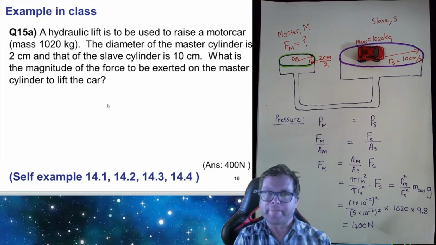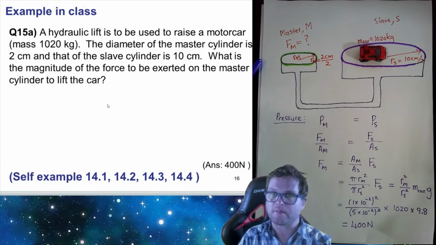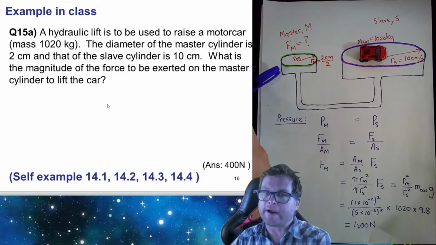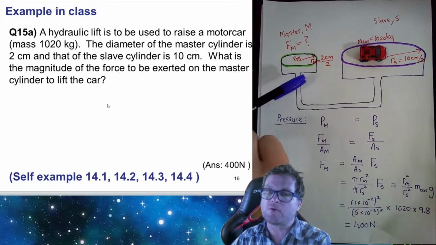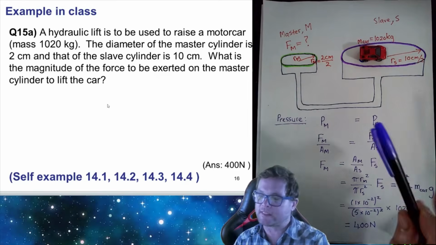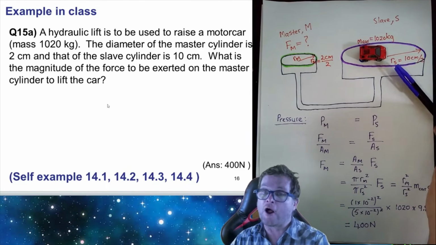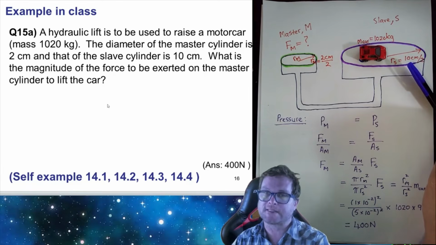Over here I've made a drawing of the situation. On the left hand side we have the master cylinder with a smaller radius. The diameter is given as 2 centimeters, so that means the radius is going to be 1 centimeter. And on the right we have the slave cylinder with the car and the larger radius of 5 centimeters.